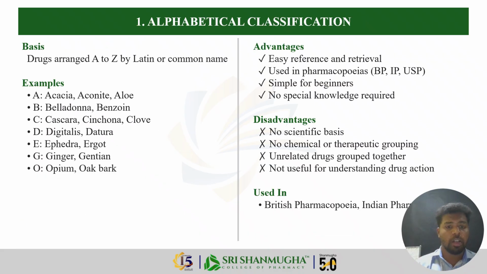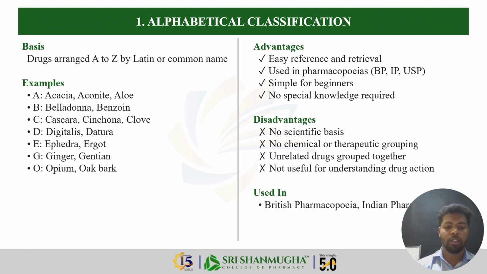First is the alphabetical classification. This is the simplest system of classification. The crude drugs are arranged in alphabetical order, A to Z, by their Latin or common name. For example, under A: acacia, aconite, aloe; under B: belladonna, benzoin; under C: clove, cinchona. It is used in pharmacopoeias like the British Pharmacopoeia and the Indian Pharmacopoeia, where drugs are listed alphabetically for easy reference.